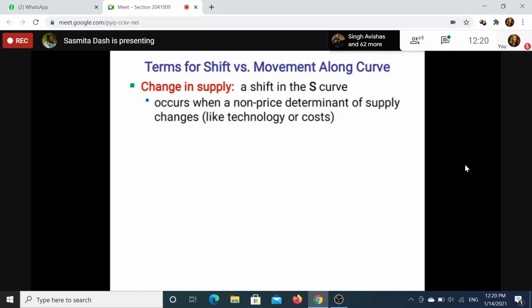Next, future expectations. Future expectations regarding change in price or future expectations regarding price of the commodity. Price will fall or price will decrease, depending on that present consumption, means present demand as well as present supply will be affected. But they will affect it differently because in case of supply, let's